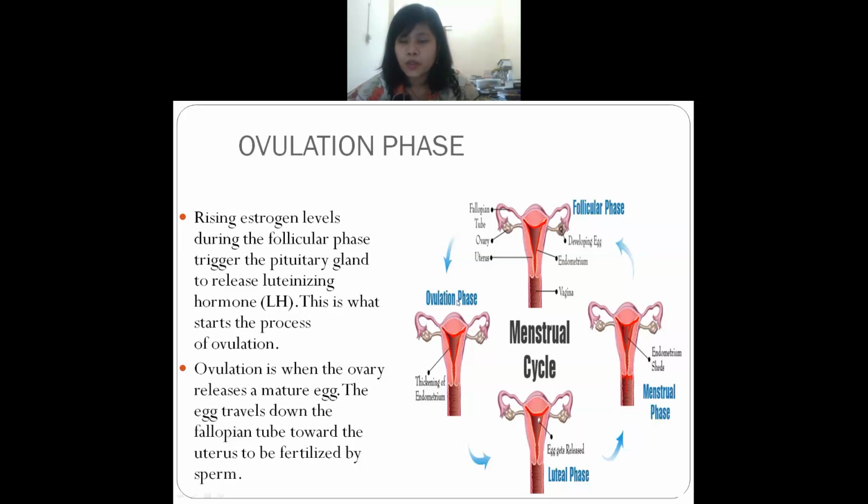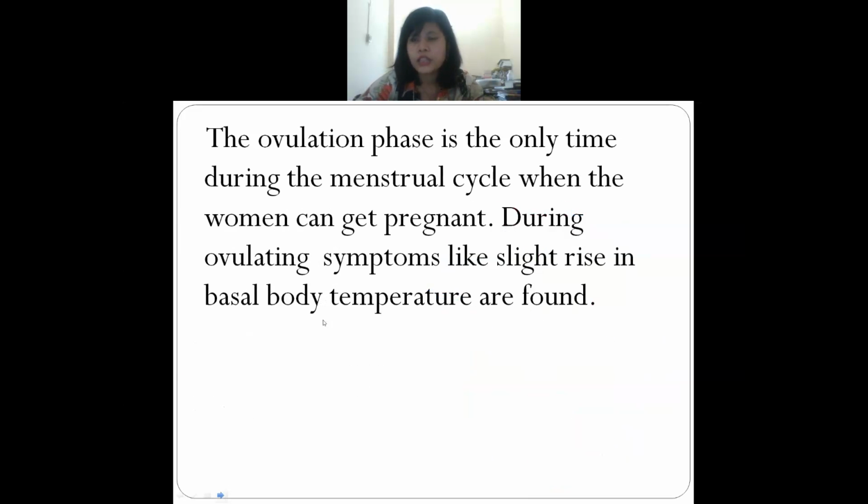And in this ovulation, what happens? Here is the ovary, and in this ovary you can see the eggs. The eggs will travel through the fallopian tube. You remember, no? This is the fallopian tube, so they will travel and go to the uterus. Understand? And the sperm, why will it go? So that the egg and the matured sperm can meet each other. For that, this ovulation phase occurs.